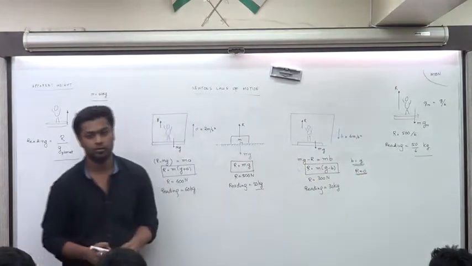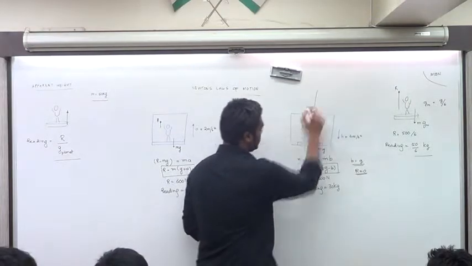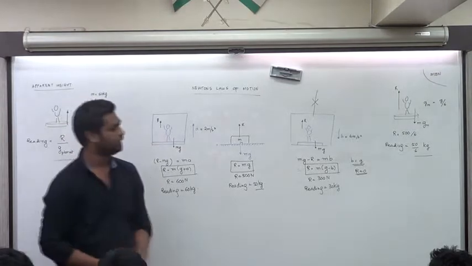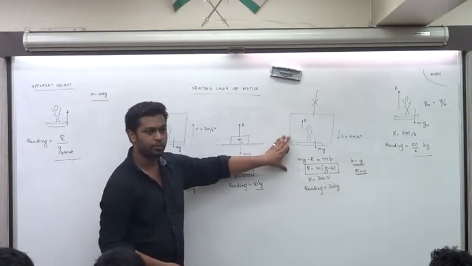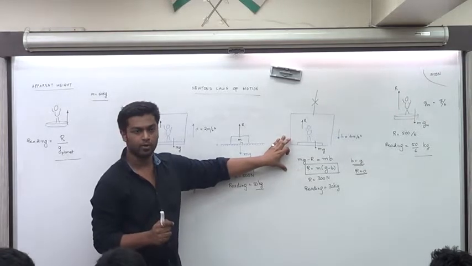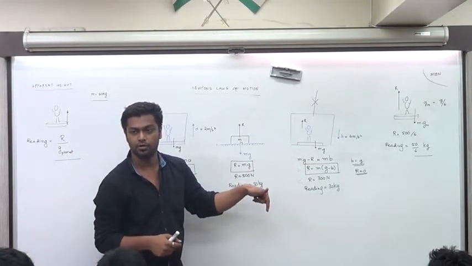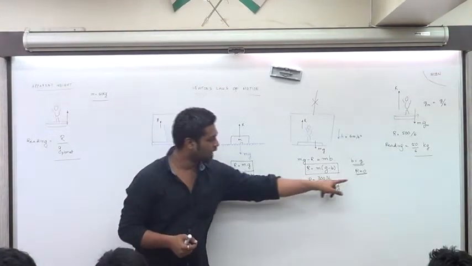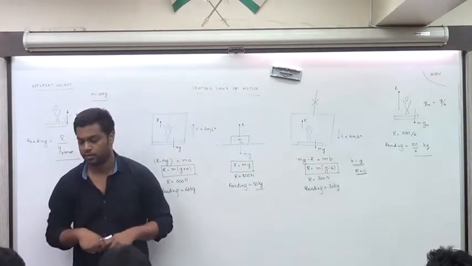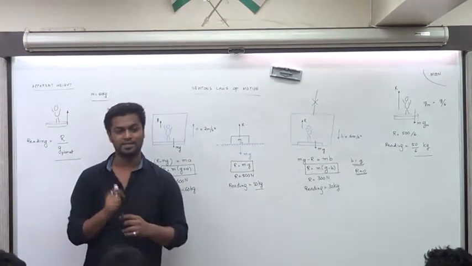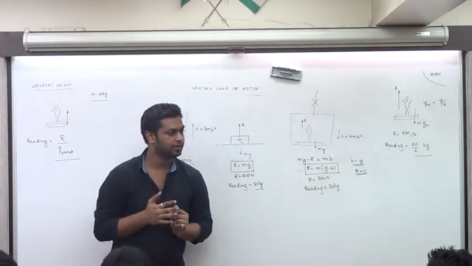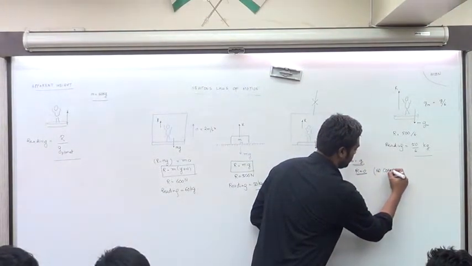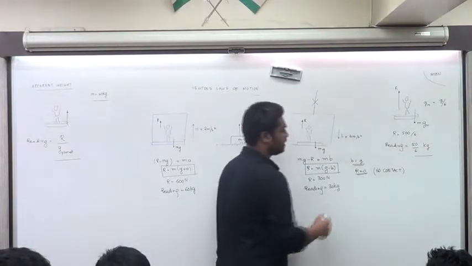What this tells you is that if you are in an elevator and you are cruel enough to just cut the rope, the elevator goes down with an acceleration of g. You are going down with an acceleration of g too. So, no reaction, R equals 0. When R equals 0, what is the statement we wrote first? R exists only because of contact. If R equals 0, what does it tell you? It tells you that you are no more in contact.